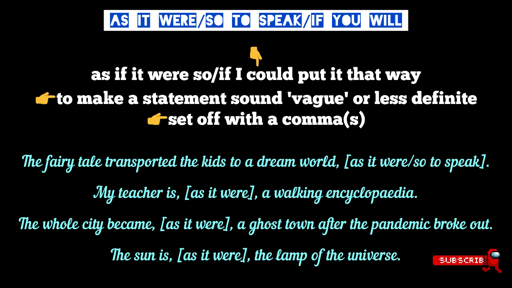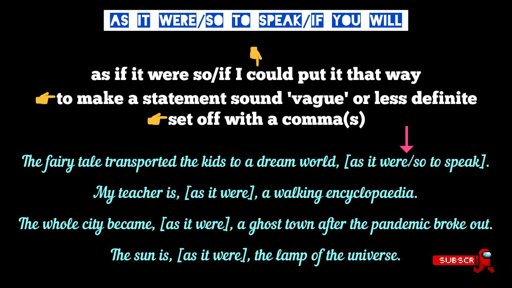The phrase as it were is used either before or after the intended expression that we want to present as less definite or vague. The examples on your screen will further clarify the meaning of as it were. The fairy tale transported the kids to a dream world, as it were. The expression dream world does not exist in reality. The speaker puts it that way in the sense of a fantasy world.